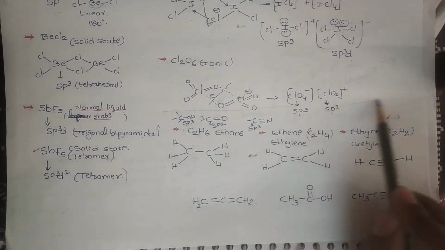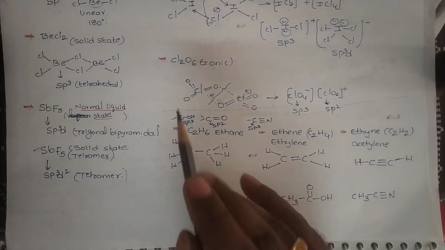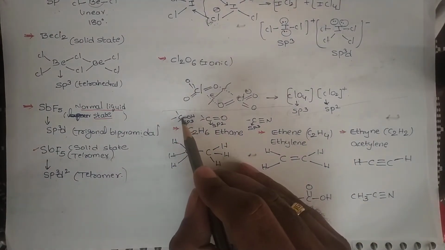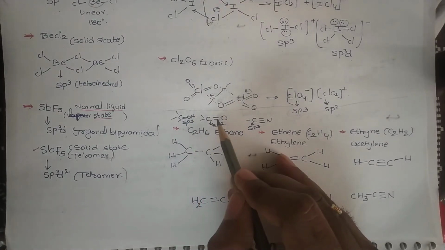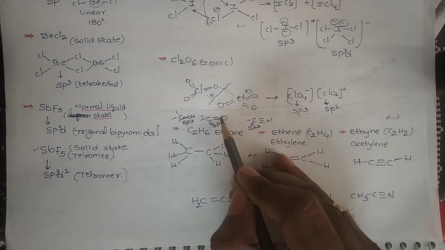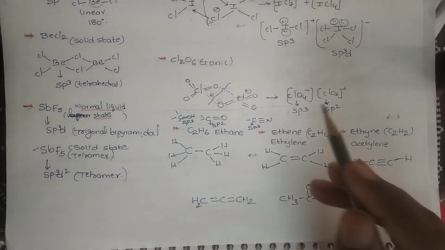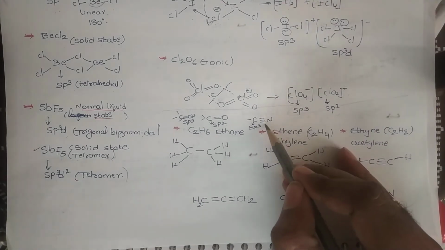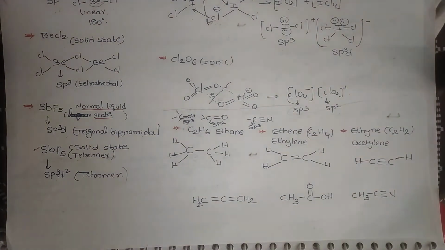Before going to the consideration of hybridization regarding organic compounds: if carbon connects with single bonds, the hybridization is sp3. If carbon is surrounded by a double bond, it undergoes sp2 hybridization. If carbon has a triple bond with the surrounding atom, it undergoes sp hybridization.